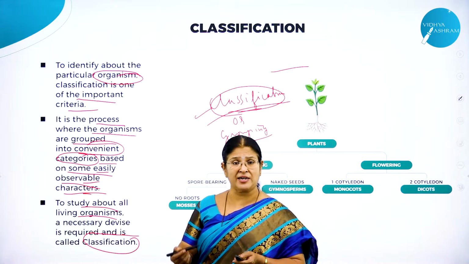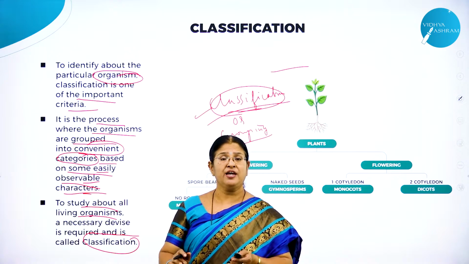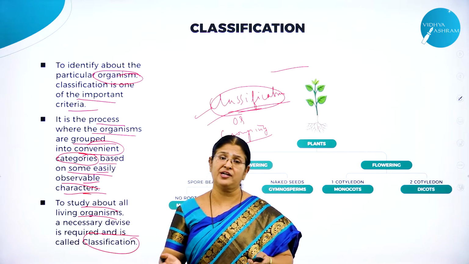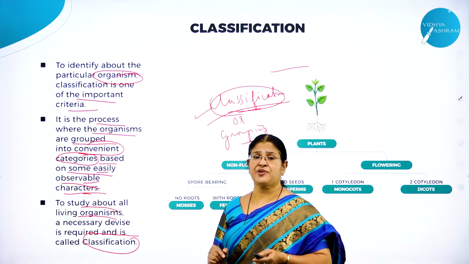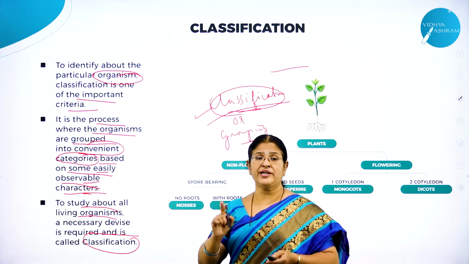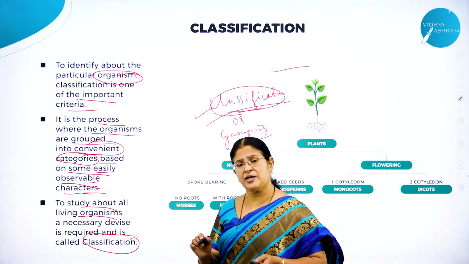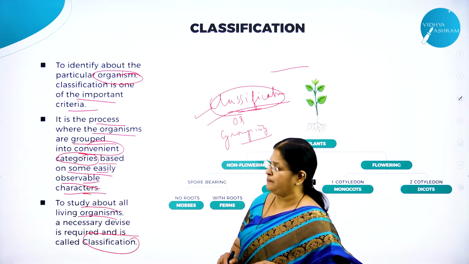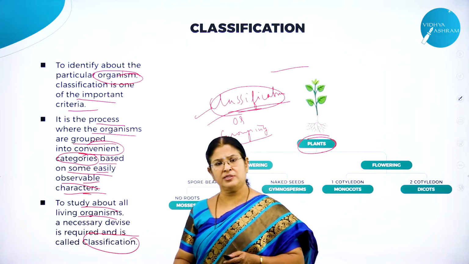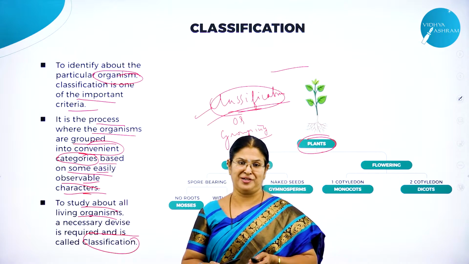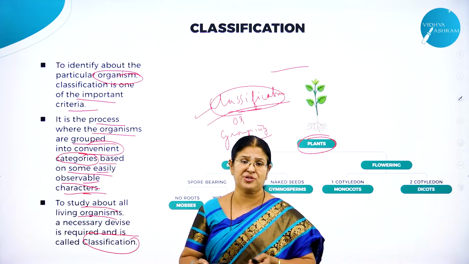So based on certain characteristic features, we group the animals, and that is how we are able to study them separately. If not, as I said, it would have been definitely a difficult task to study about all the living organisms. Classification is the only means, the only device that is going to help to classify or group the organisms into respective categories very systematically. For example, when we come across plants, do you think there is one or two plants? There are millions of varieties of plants. How do we study all the plants? Is it possible for us to study all the plants together?